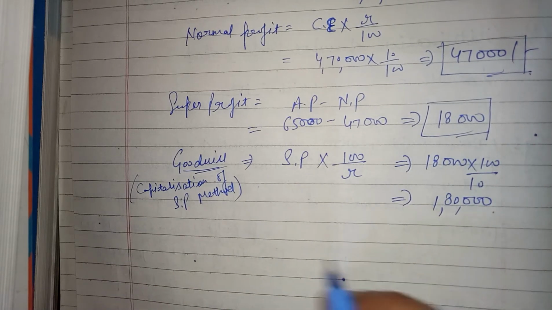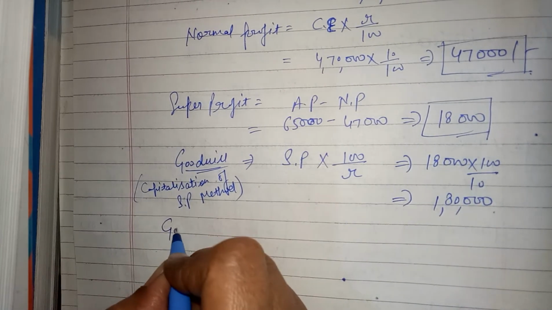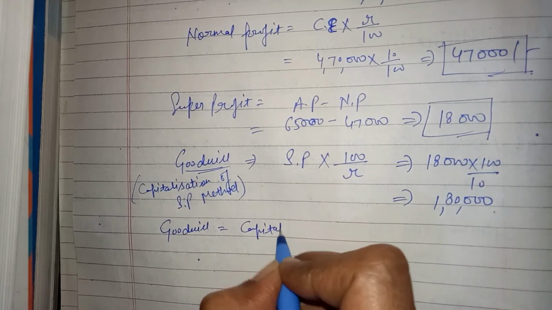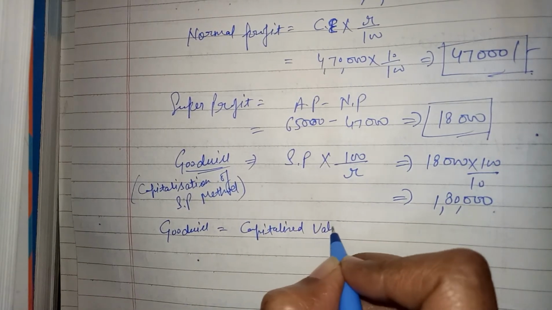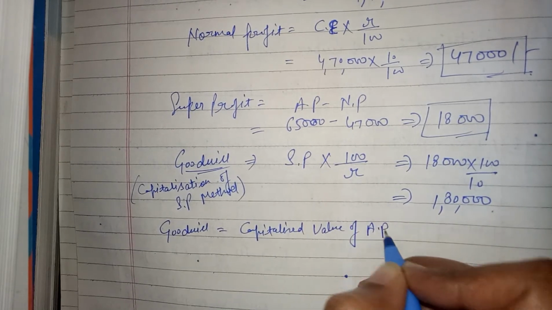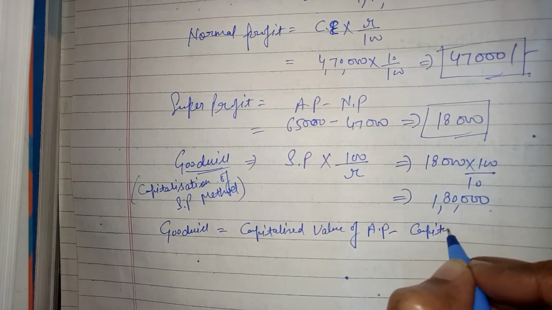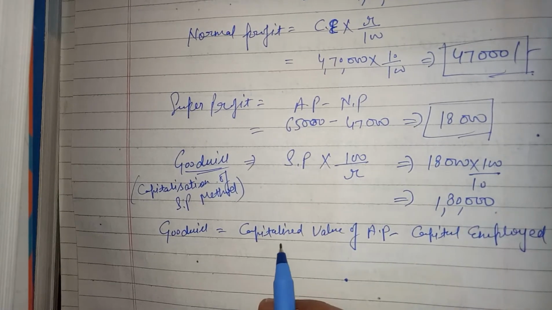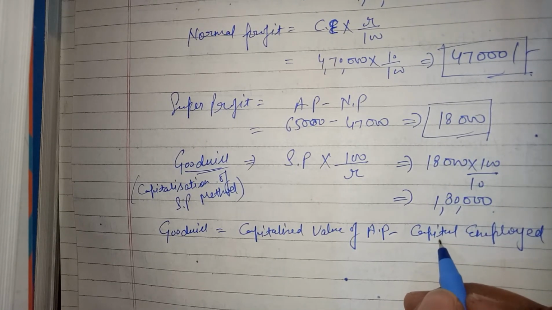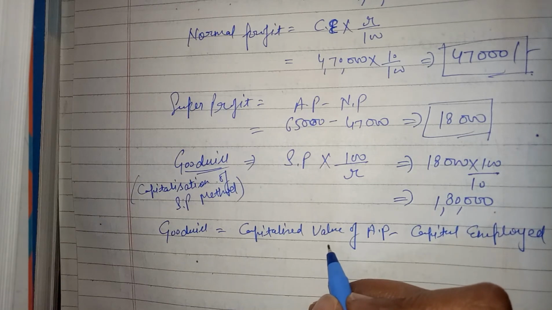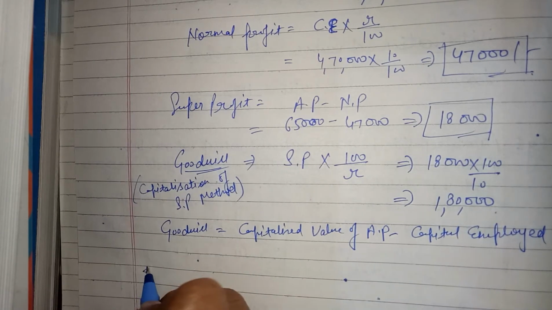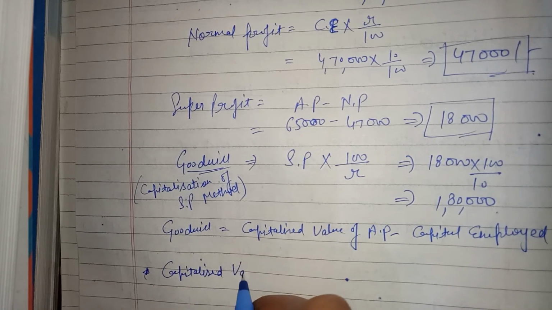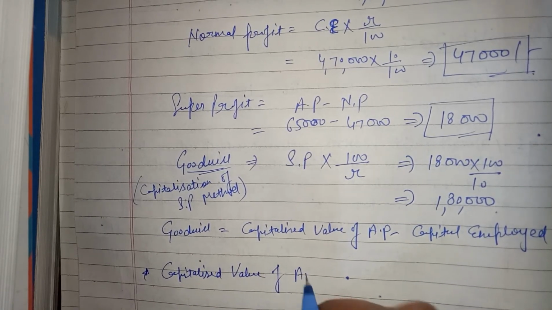Now I am showing you the capitalization of average profit method. The answer remains the same. How? The goodwill formula is capitalized value of average profit minus capital employed. Now, we have to calculate the capitalized value of average profit.